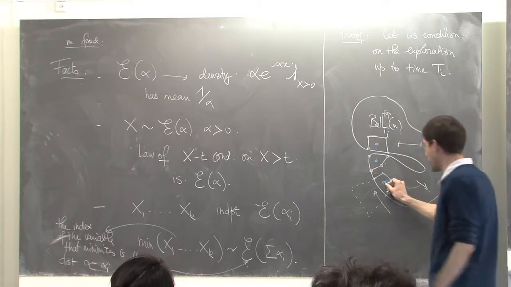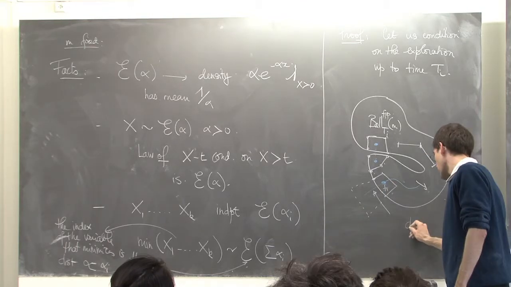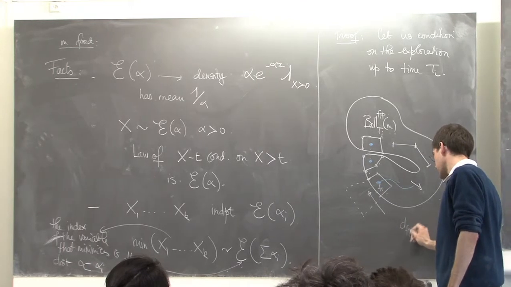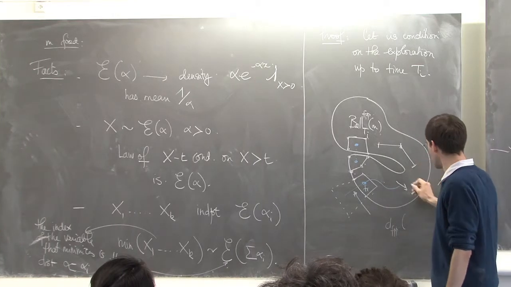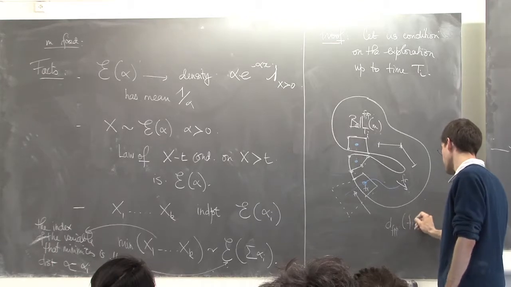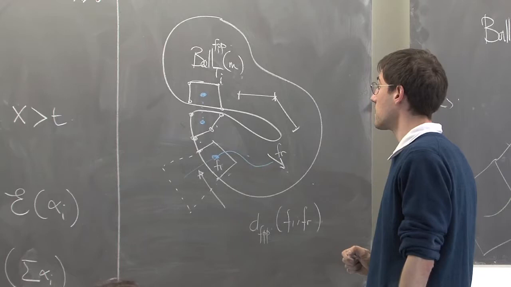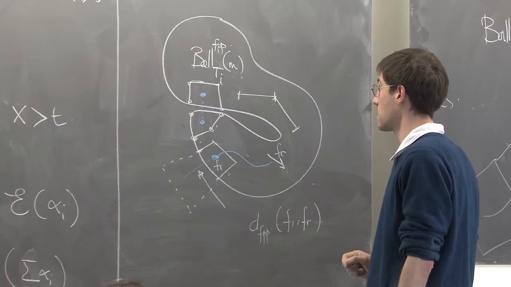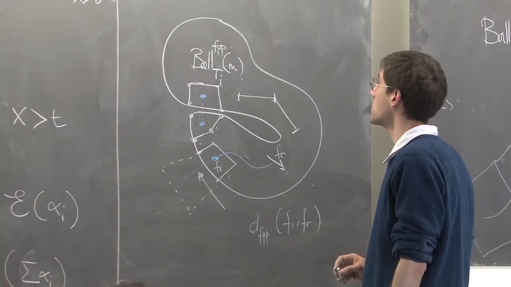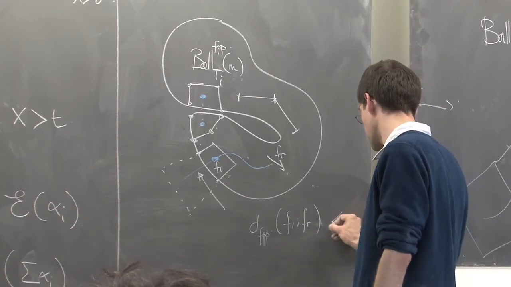So we've got some face here, denote F1. What we know is that the FPP distance between the root face FR and F1, I know that it's less than Ti.